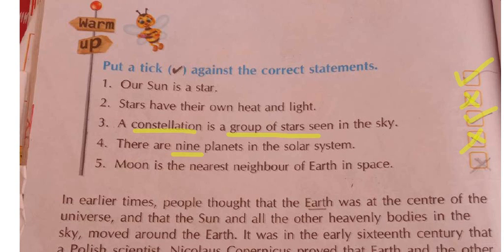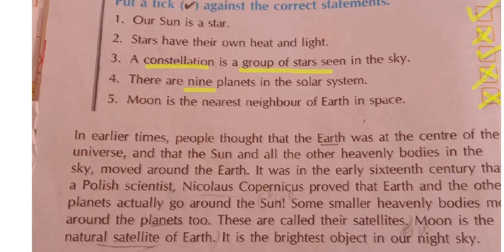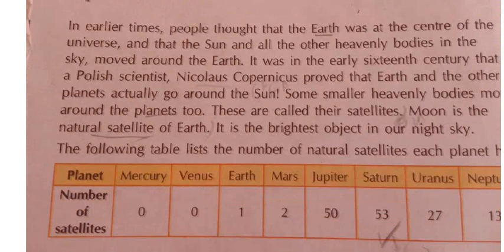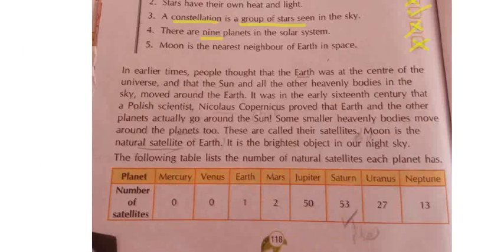Next, last bit. See here. Moon is the nearest neighbor of Earth in the space. They are saying that Moon is the nearest neighbor of the Earth in the space. No, it is wrong. So I am keeping here a cross mark. Clear? Yes. Now we shall start our lesson. Okay? See here. Yes. Is it okay now for you?